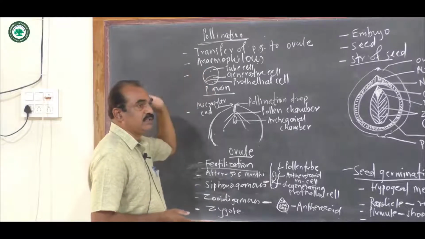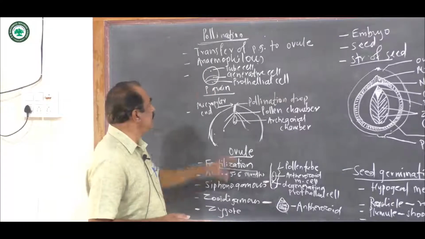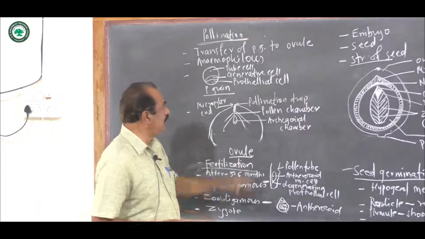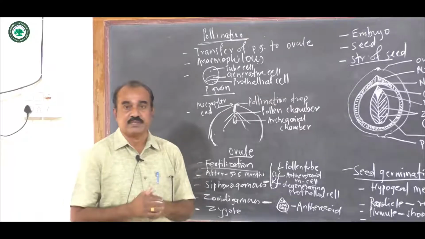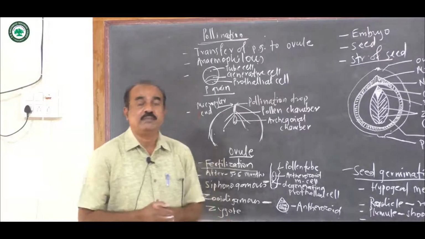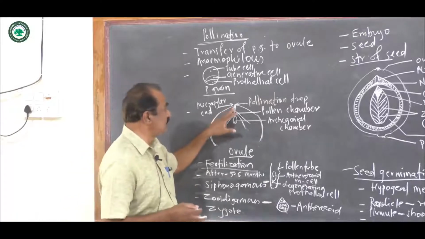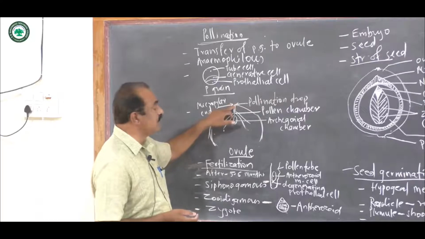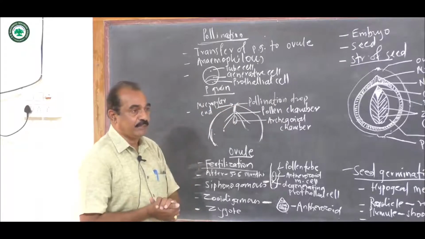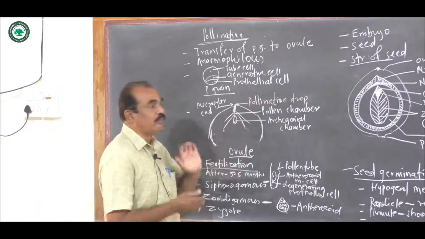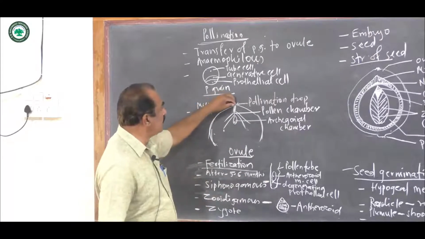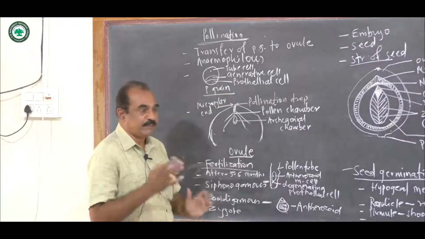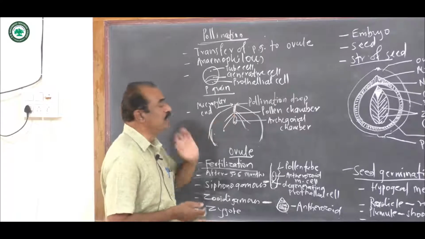At the time of pollination, a large number of pollen grains finally reach the micropylar end, and at the micropylar end there is a sticky substance, to which all these microspores get attached. This sticky substance is called the pollination drop. In this way, a large number of pollen grains get attached here at the micropylar end. But later on, this pollination drop dries up, and a very large number of the pollen grains from here get dropped into the pollen chamber. That means finally these pollen grains reach the pollen chamber.